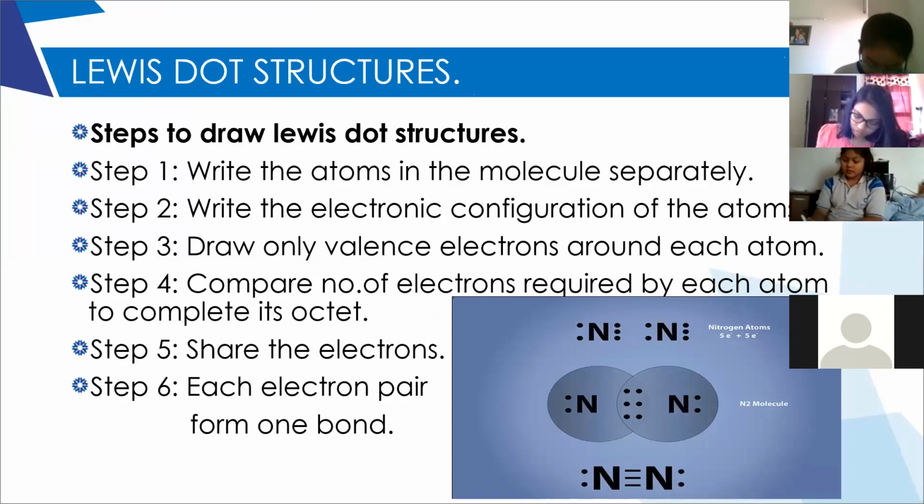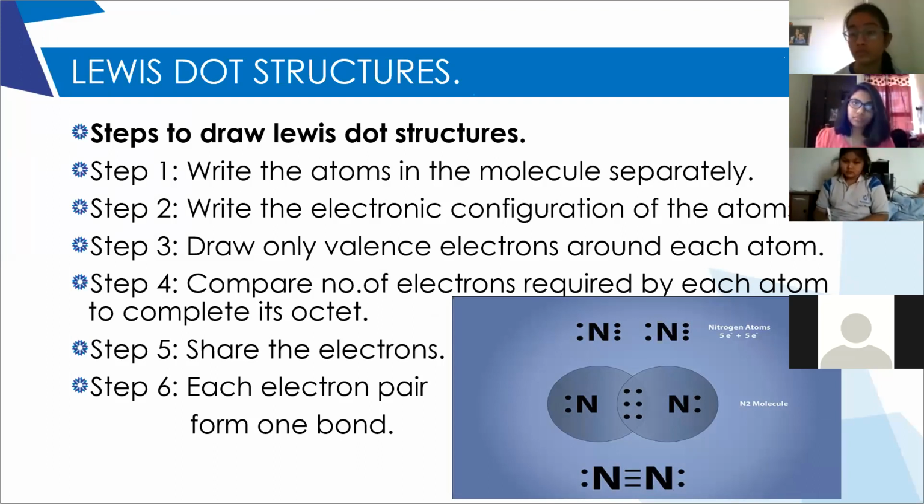Nitrogen you write separately and hydrogen you write separately. Yes, ma'am. And the electronic configuration of nitrogen is 2, 5. So you have to put 5 dots around nitrogen. And each hydrogen requires 1 electron.